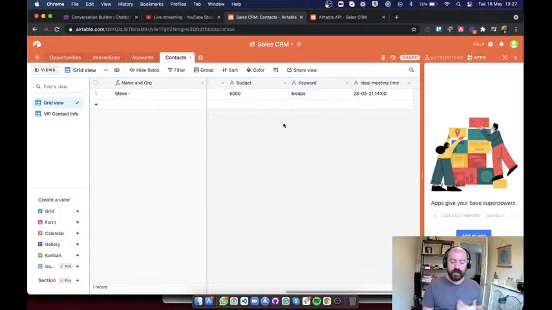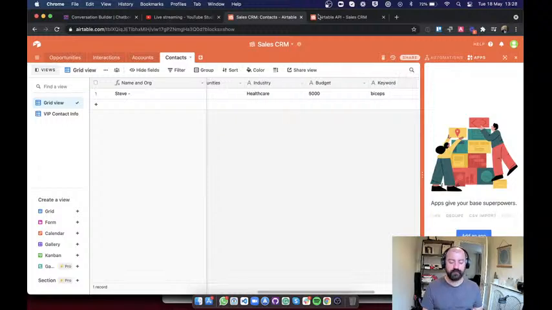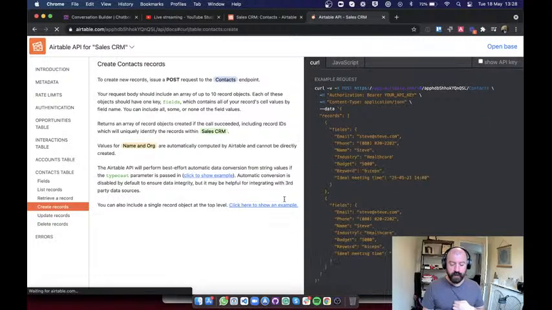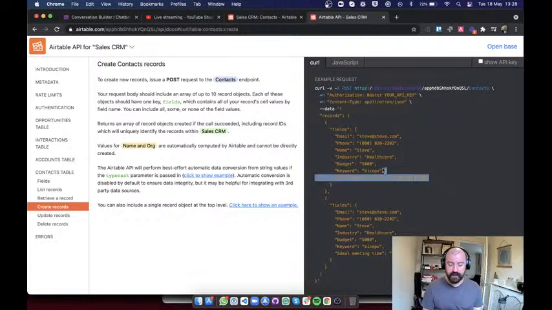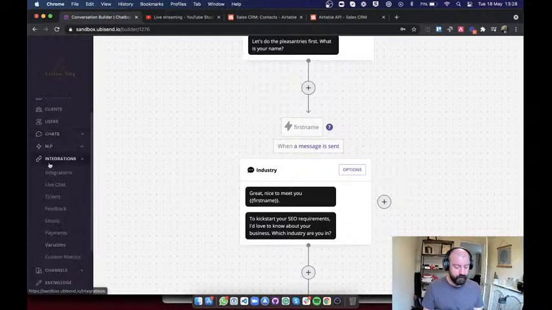So again, same thing as we've done earlier with steve@steve.com and phone number. We're showing the Airtable platform what we're looking for in terms of data here. And if I go back to my API and refresh the page, Airtable is really nice in showing us how this should all be formatted, which is incredibly helpful. So I can copy paste this. These are the next 4 things that I need to get inside this API. So let's copy paste this inside the actual API.